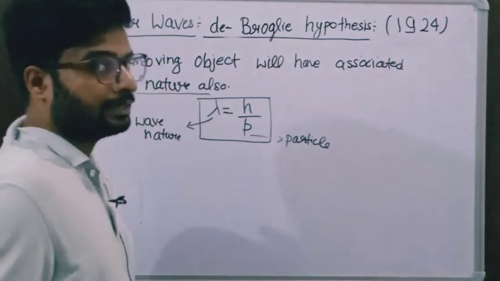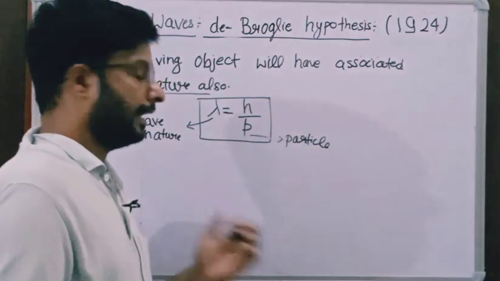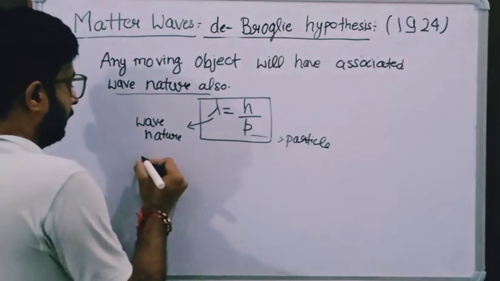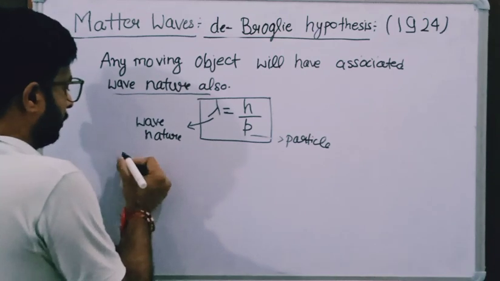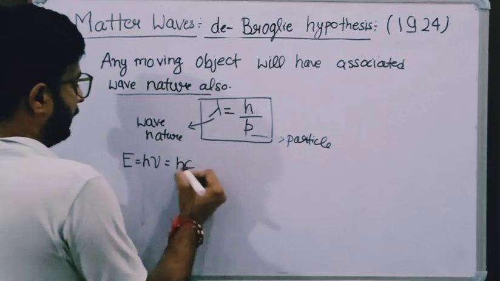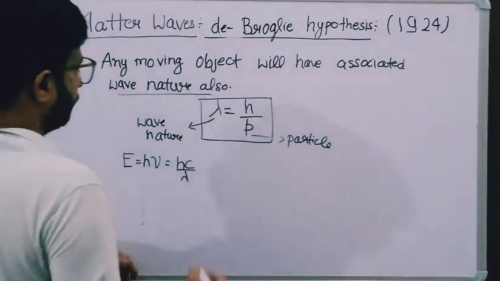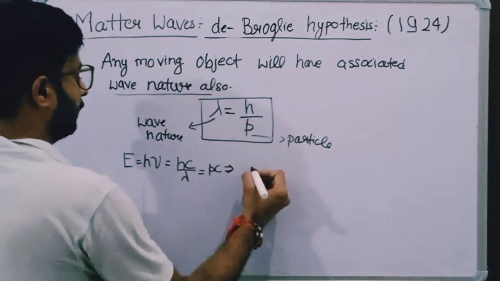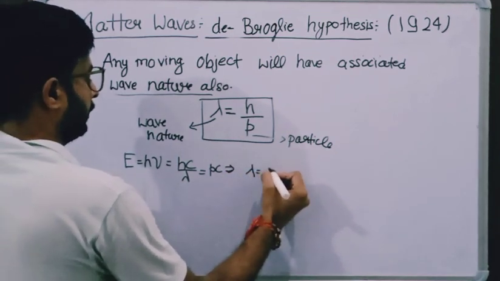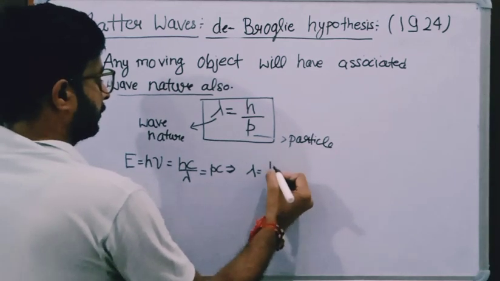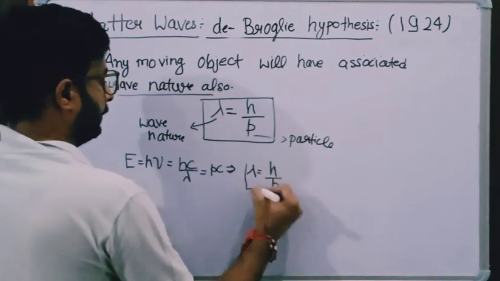So lambda is the de Broglie wavelength, and similarly in the case of a photon, we know the energy of a photon is equal to hν, or hc by lambda, and we can write E is equal to pc. Then from these relations we also get lambda is equal to h upon p.